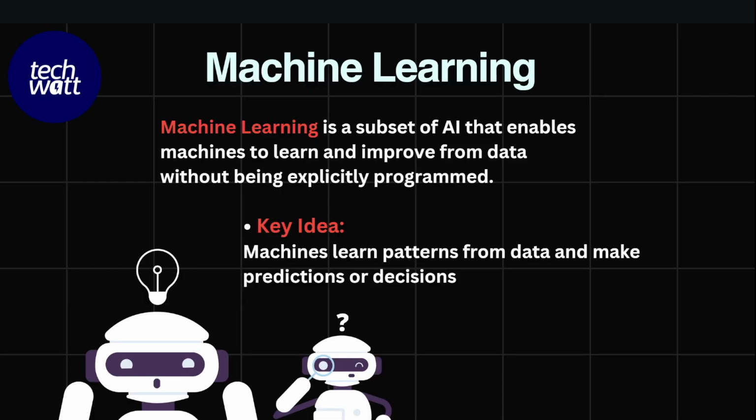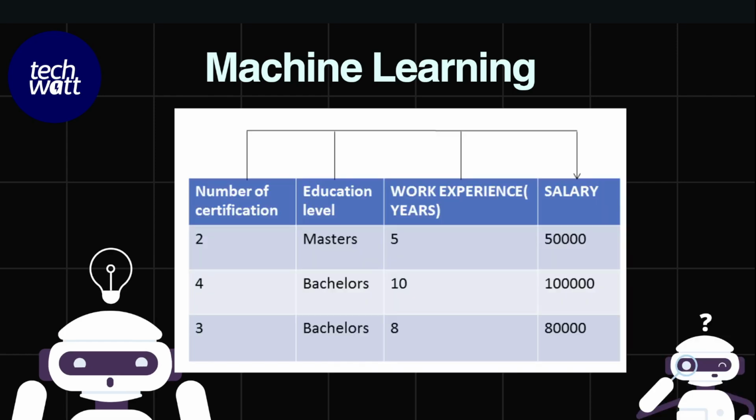Now let's look at machine learning. Machine learning is a subset of AI that enables machines to learn and improve from data without being explicitly programmed. The key idea of machine learning is that it learns patterns from data, and then it will be able to make predictions or decisions. Let's look at some examples. Over here you can see the concept of machine learning is that you give it many examples of data. You give it both your questions and your answers, and it will learn the patterns between these questions and answers. Later on, when you give it a new question, it will be able to generate the answer for you. That's the whole idea of machine learning.